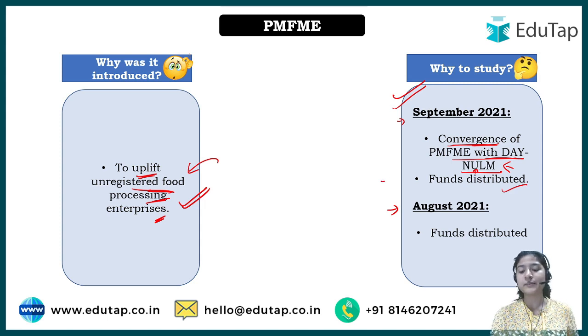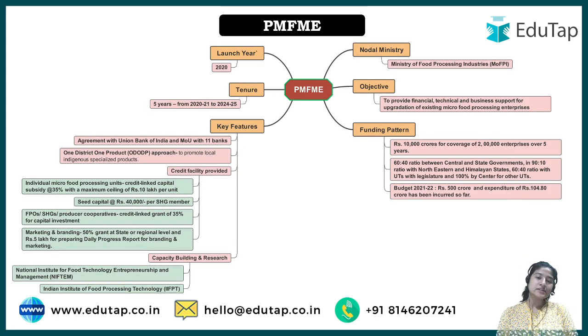Next, funds are also distributed. Why have I not mentioned the funds here? Because first we will understand the criteria of funding in this particular scheme. Then after that we will understand what funds were allocated. This is very important for all centrally regulated examinations. So you should know all the data, that is, whatever funds are released or not, but you will understand it much better once you cover the basics of the scheme. And then finally, in August also, funds were distributed. We will look at it in a while. So let's first understand what this scheme is.